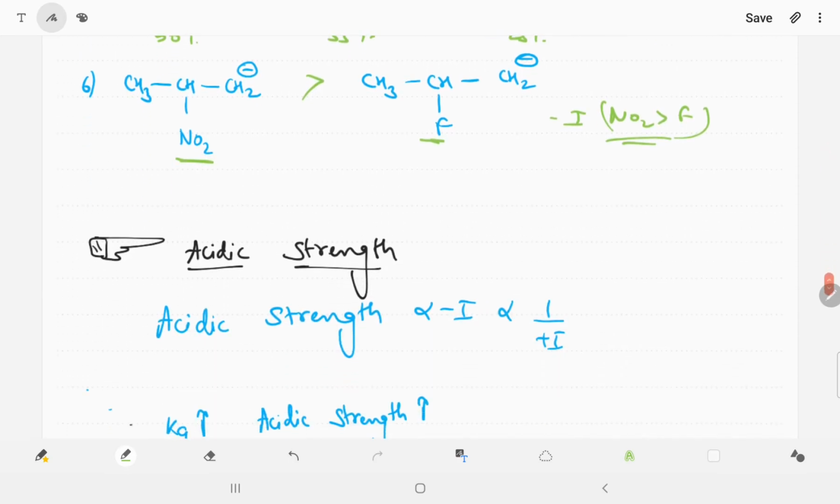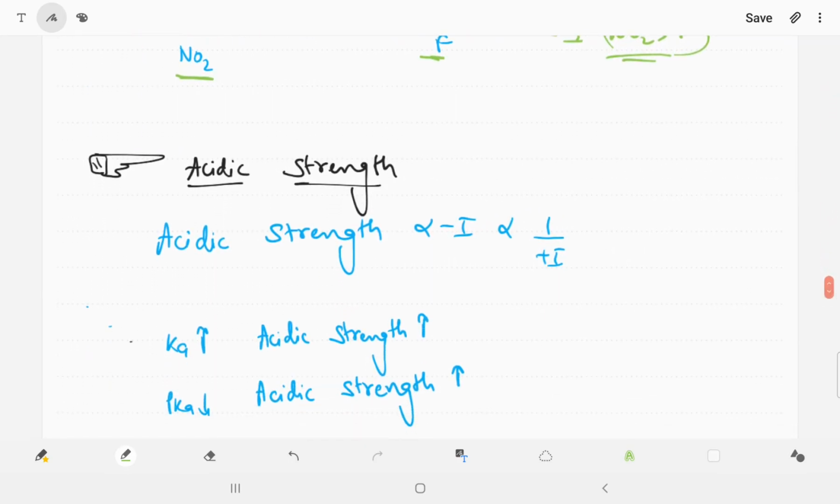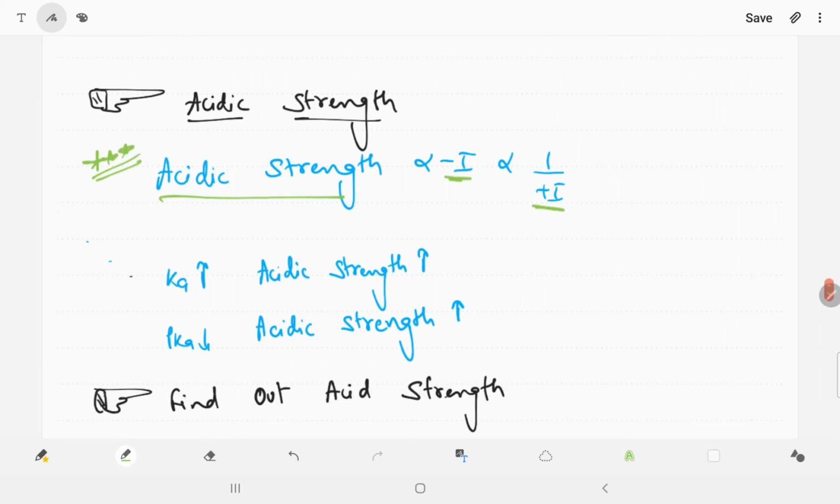Now we go with the acidic strength. So we can say acidic strength increases by minus I and decreases by plus I group. This is very important. This question was asked in previous years of JEE and NEET both. Whenever the Ka value increases, acidic strength increases, and whenever the pKa value decreases, acidic strength increases. Remember these 2 points, Ka and pKa, also in this form, because some books do not give the Ka and pKa values.